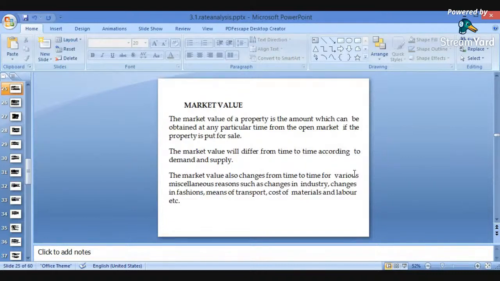It also depends on means of transportation, whether the property is connected to roads or railway lines, whether it is located in a nearby city or outside. Cost of materials required and labor required also matter.